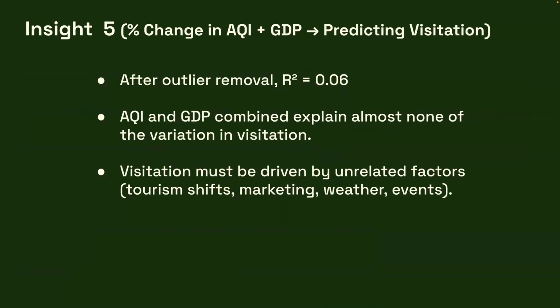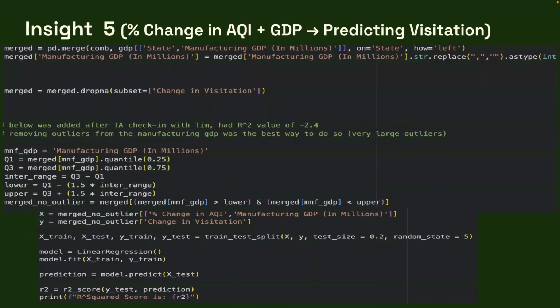This is our fifth and final insight, and this was the linear regression model. Essentially, this looked at the percent change in AQI plus the GDP and how that predicted visitation. So we had to remove some outliers, which we'll go into in depth in a little bit. But the R squared was 0.06. So that means AQI and GDP combined explain almost none of the variation in visitation. That also tells us that visitation has to be driven by some other unrelated factors: tourism shifts, marketing, weather, or events.